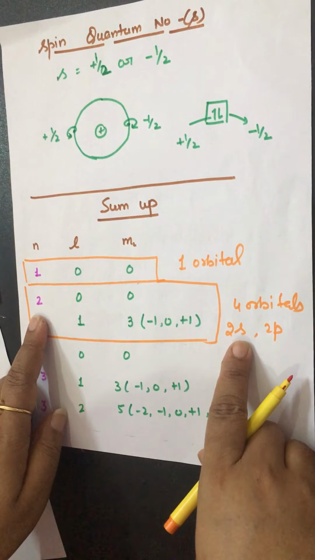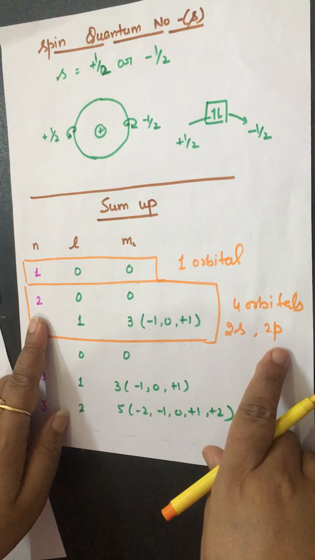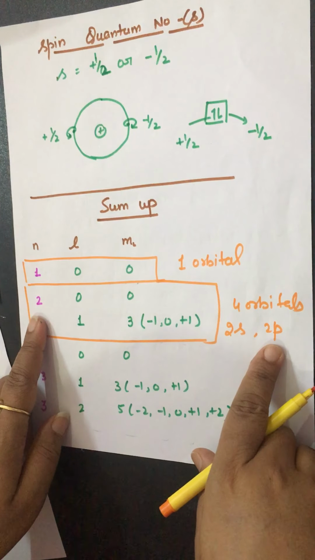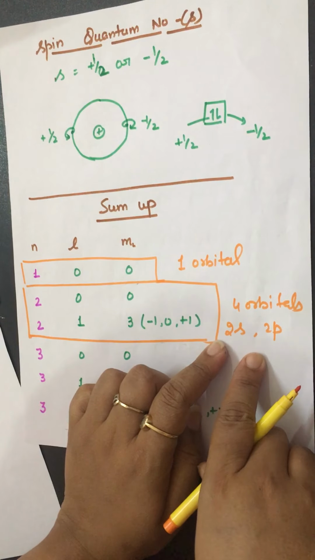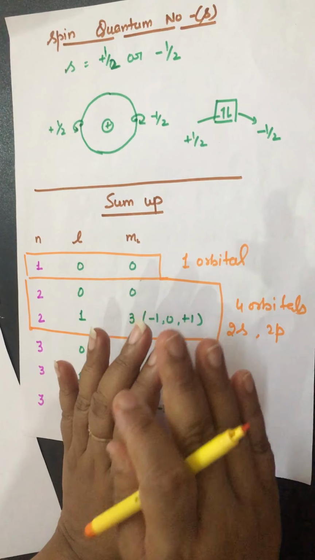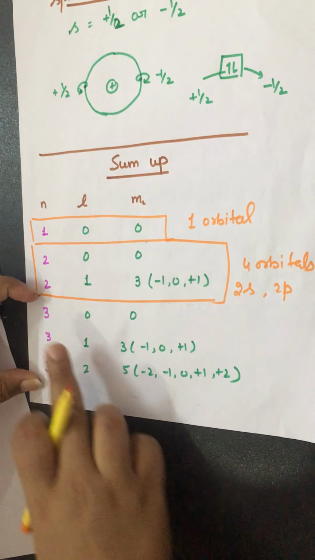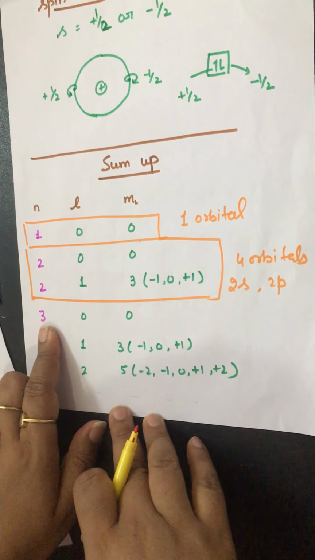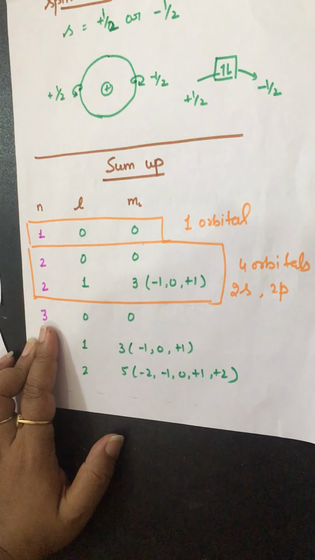Second shell has one s subshell, second shell has p subshell, and we must know that p subshell has 3 orbitals. It means there are total 4 orbitals. I hope it is clear to you. Now we come to the next, third shell. Third shell, if n value is 3, you know L values must be 0, 1 and 2.